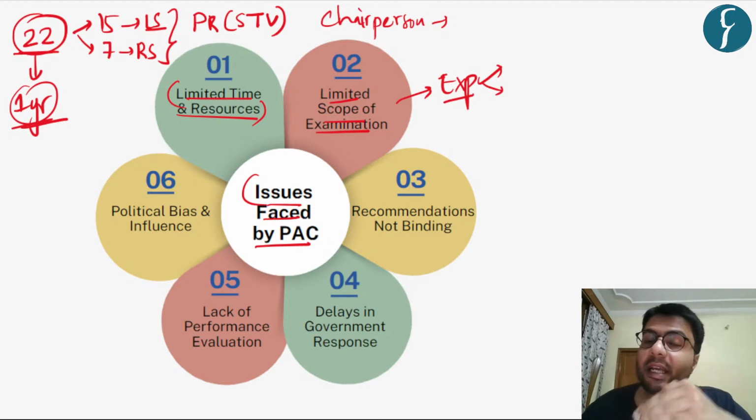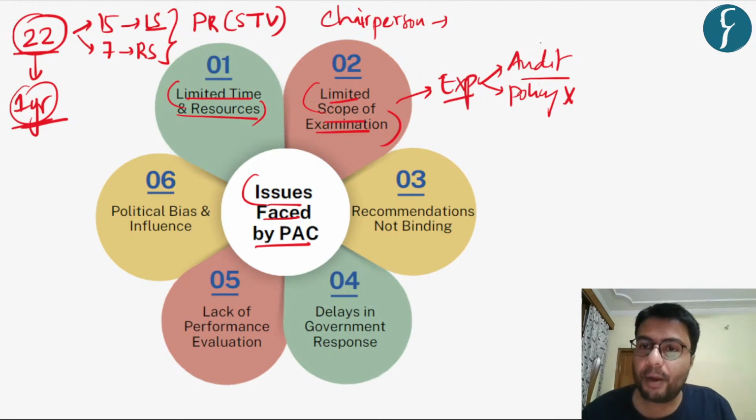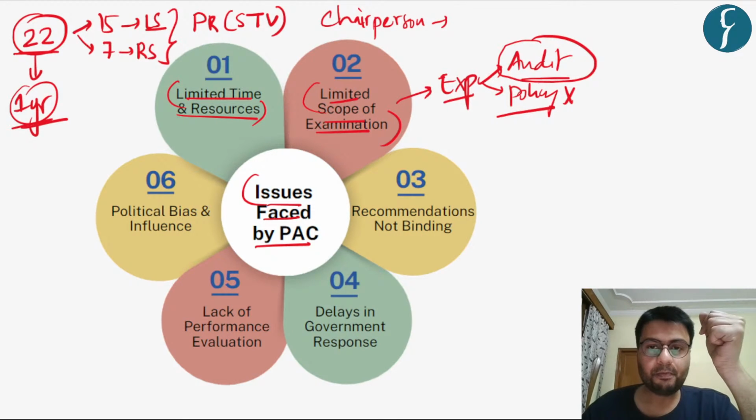However, this committee cannot comment on the policy measures undertaken by the government. So the scope is quite limited, as it is only able to certify and confirm whether the government is properly or efficiently spending the money or not. However, it cannot critique the policy measures of the government.